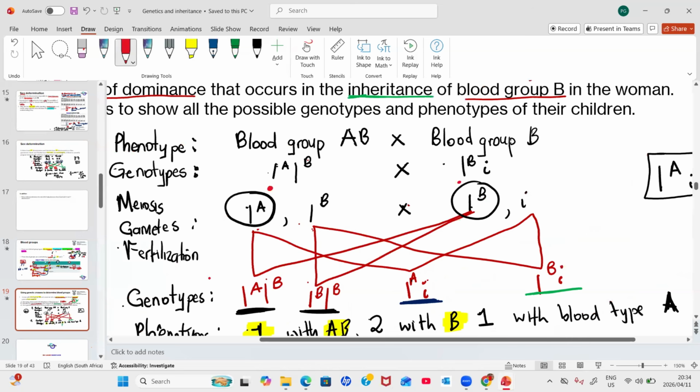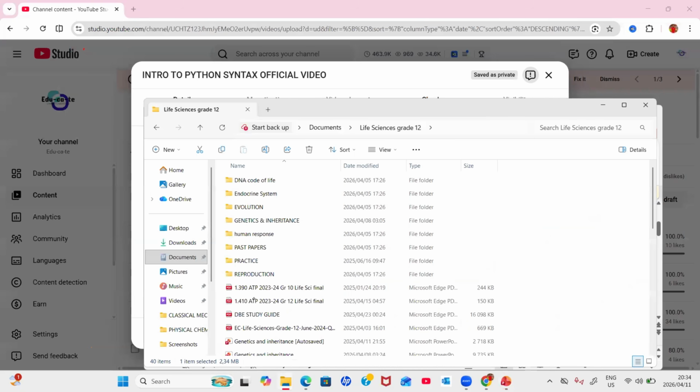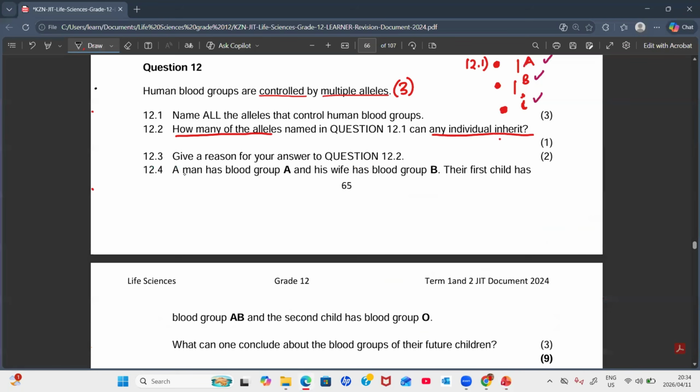You can inherit IA, IB in this case. You can get IB, IB. You can get this one or you can get this one, depending on which one you inherited. But you will inherit a maximum of 2, one from the mother, one from the father. That's your reason there. You cannot say only one, guys. It's not like a person is only made from one gamete. This is genetics and inheritance.